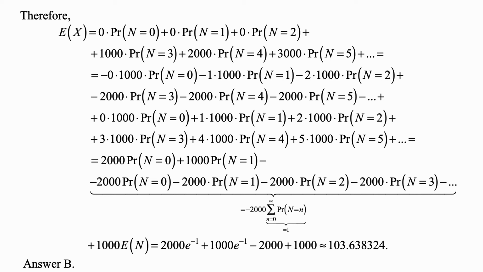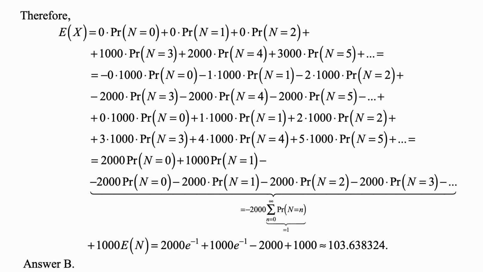And because a lot of things are multiplied by 0, they basically disappear. But what is left after we do those two steps is 2,000 times the probability that N is 0, plus 1,000 times the probability that N is 1, minus 2,000 times the probability that N is 0, minus 2,000 times the probability that N is 1, and so on. That's, of course, just minus 2,000 times the sum of all probabilities, which is 1, and plus that 1,000 times E of N, which I really wanted to have.